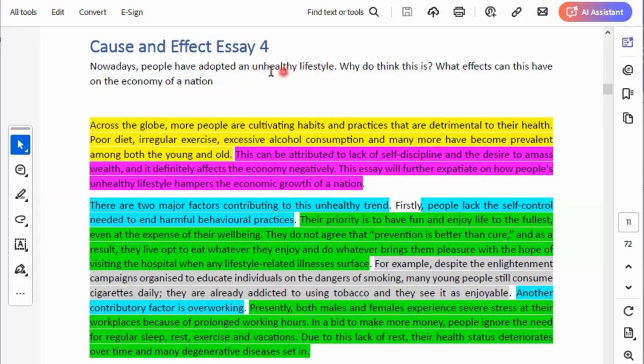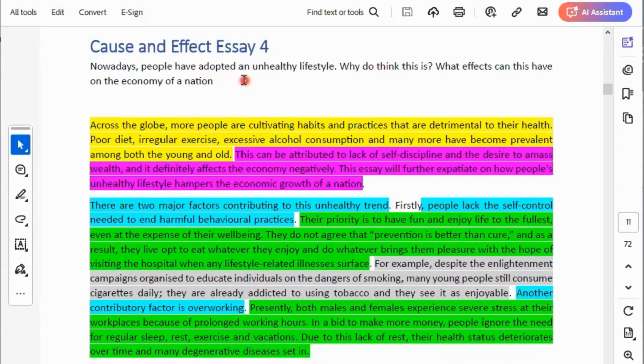The question prompt. That's like a short story that you see at the beginning of your essay question. We call it the question prompt. So what do I do there? I'm going to paraphrase that question prompt. And look at my paraphrase here. Across the globe, can you see that? Across the globe, more and more people are cultivating habits and practices that are detrimental to their health. Can you see? We are expanding this thing here, we want to make it clearer to the reader.